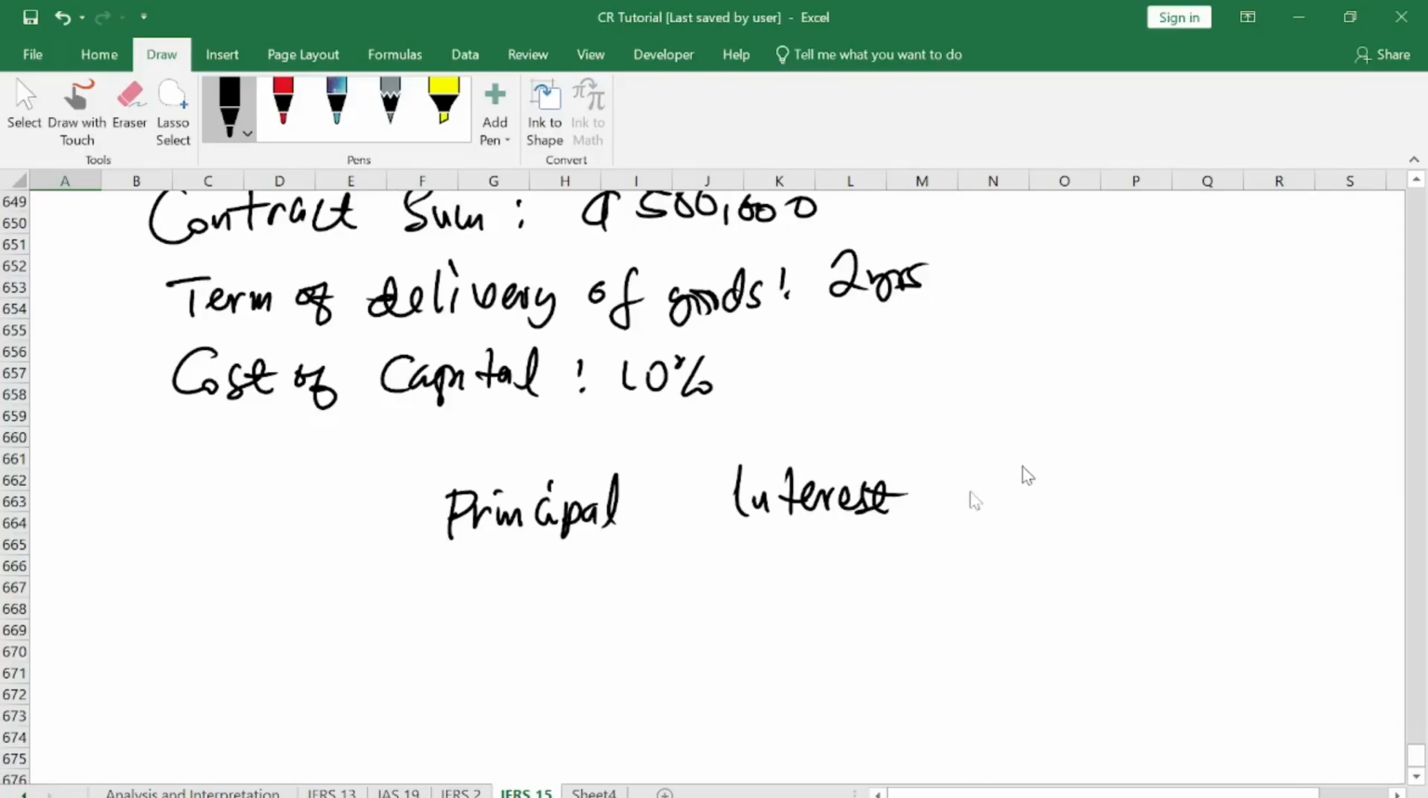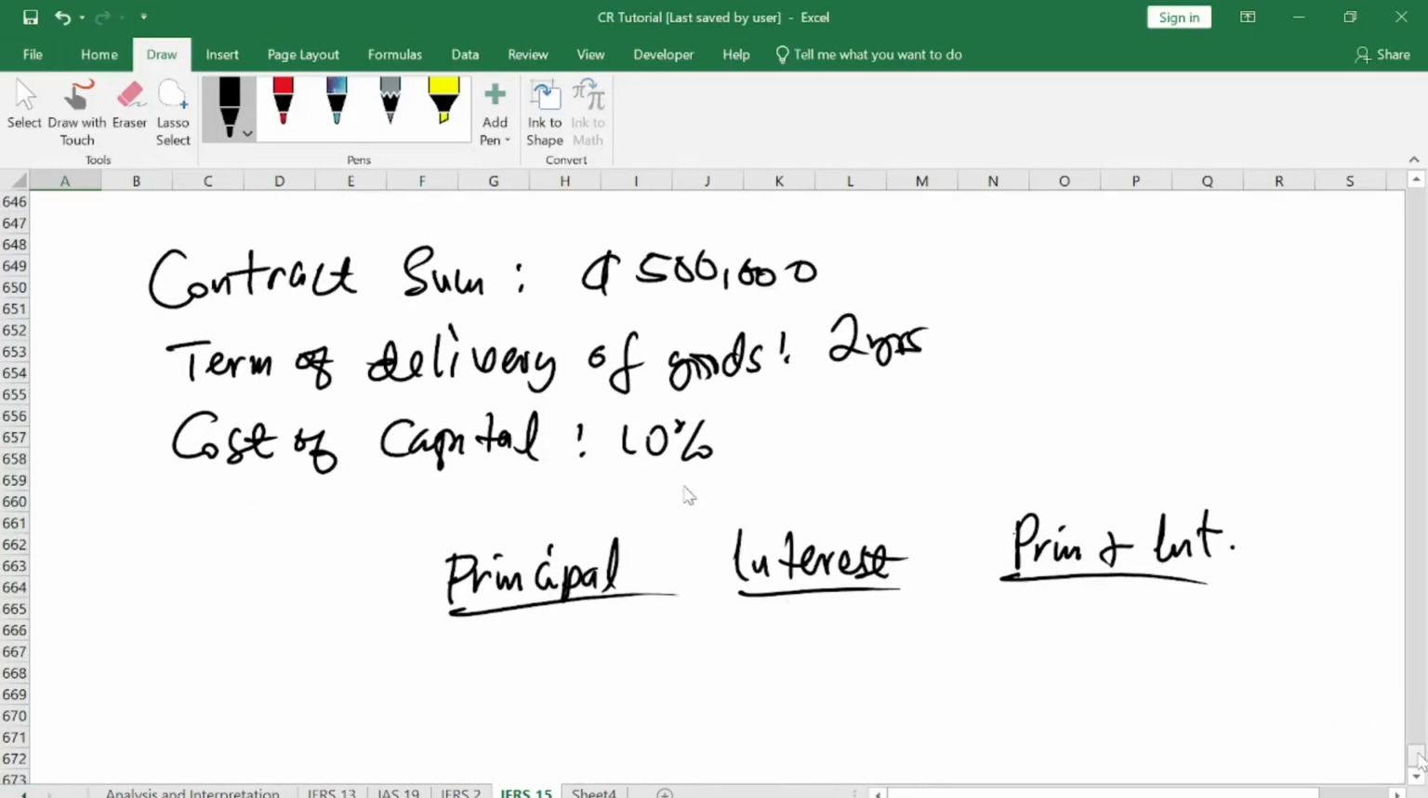Then you have your principal plus your interest here. Now I'll explain this. When you look at this very contract, the company has received the customer's money in advance to deliver goods to the customer in 2 years' time.